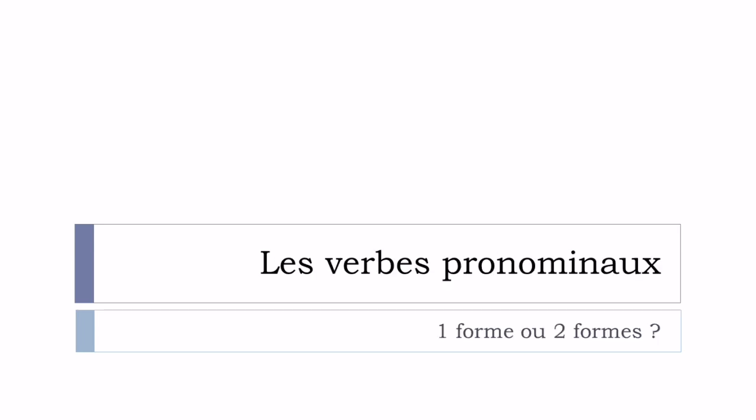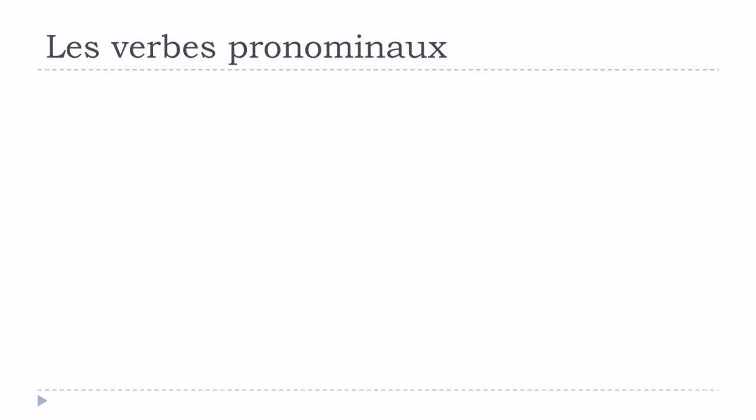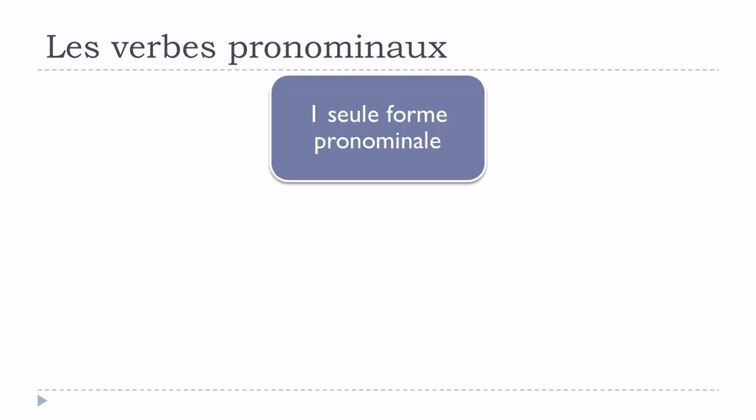And in this lesson we'll see together les verbes pronominaux, and we'll actually try to see whether it's possible to see one form or two forms, okay? So une forme ou deux formes. So let's start now. When we're talking about les verbes pronominaux, we will have several situations. The first one will be that this verb will only exist in this form pronominal. So it does mean that it won't exist in this other form non-pronominal. Okay, so we'll see that.